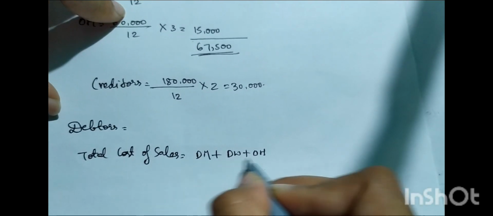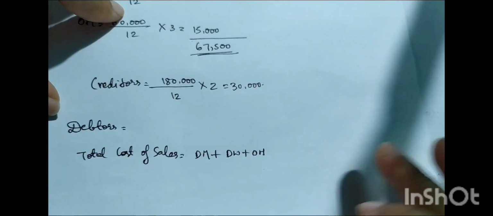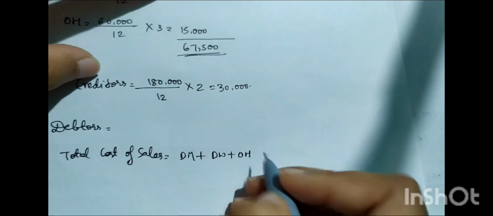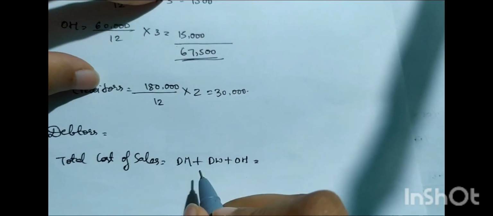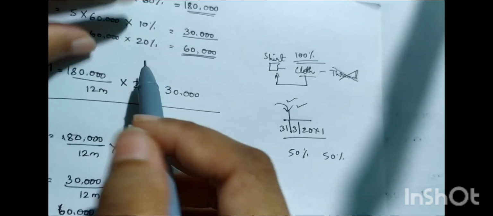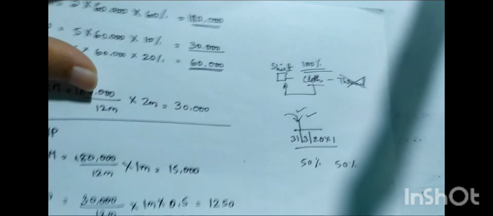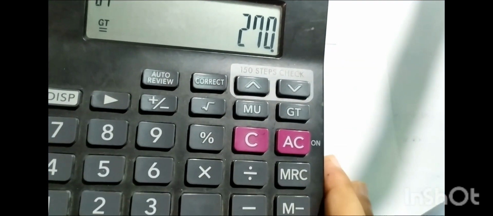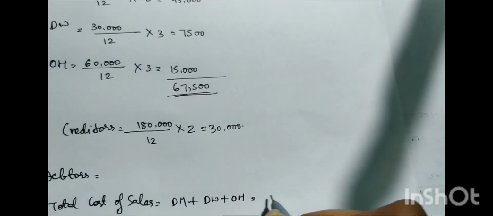And for this total cost we're going to add some profit, and that is going to be the sales, right? But here they haven't discussed anything about profit, so just leave it. So what and all the cost we have incurred until now: raw material, wages, overhead. How much is it? 1,80,000, 30,000, 60,000. So it comes out to be 2,70,000, right?